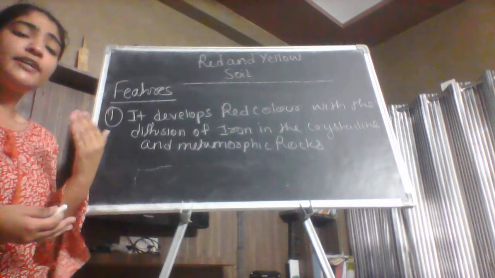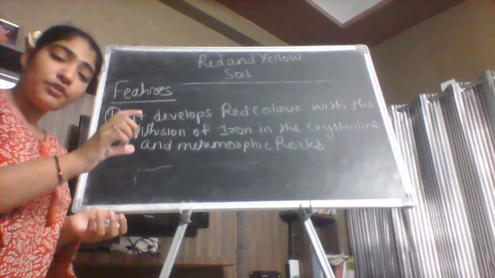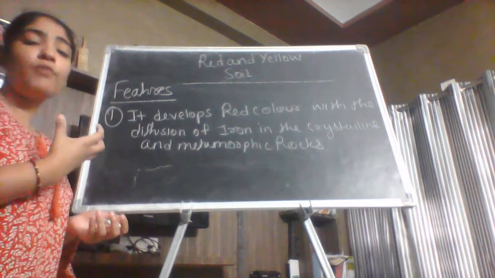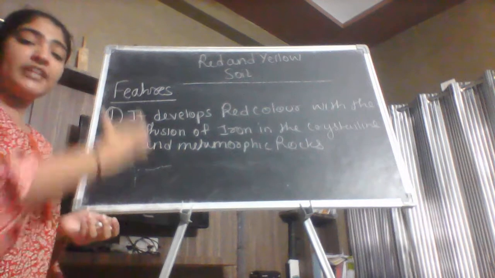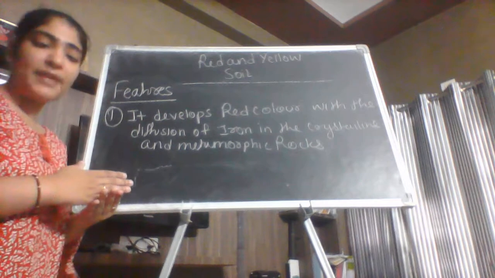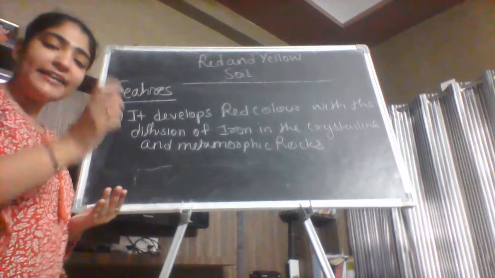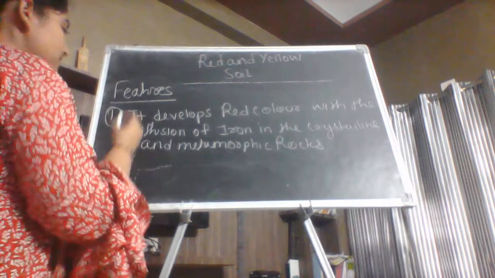Now what is the diffusion of iron? Diffusion of iron is the presence of the iron particles in the metamorphic rocks in the form of crystals. Okay, so this is the diffusion of iron. जब soil में iron की presence हो जाती है in the form of छोटा particles, that iron gives the soil the red color. Now how this soil becomes yellow in color?